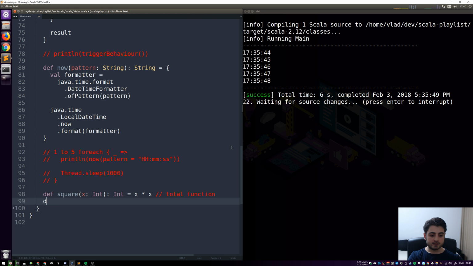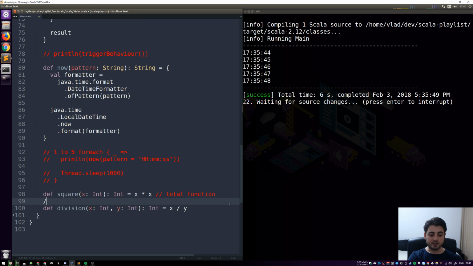And let's have another one. Let's have a function called division. So x comes in, y comes in, an integer comes out, and it's just going to do x divided by y. Now this function is not total because division is not defined for 0, so y cannot be 0. But what you usually do in math is you sort of cheat.